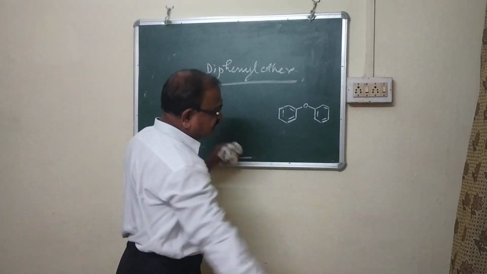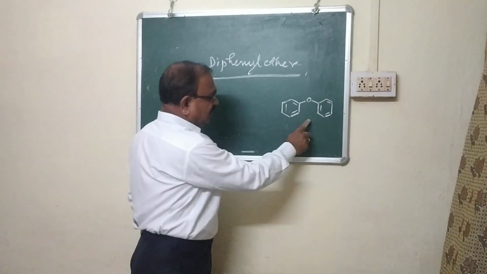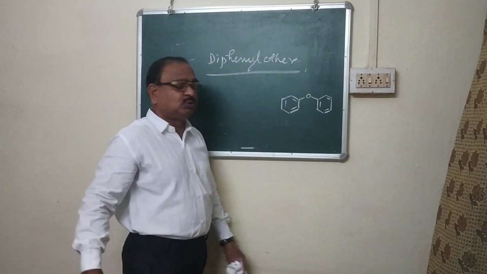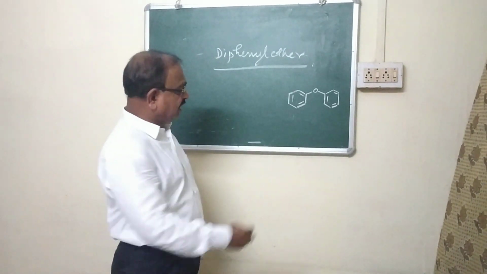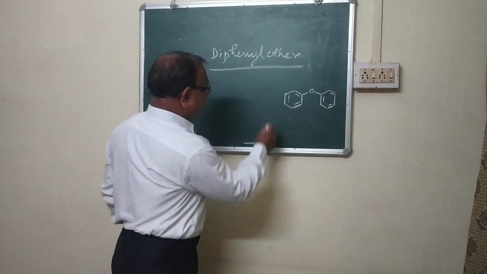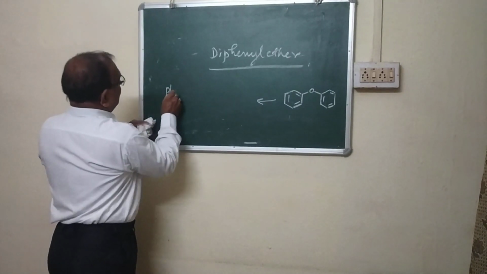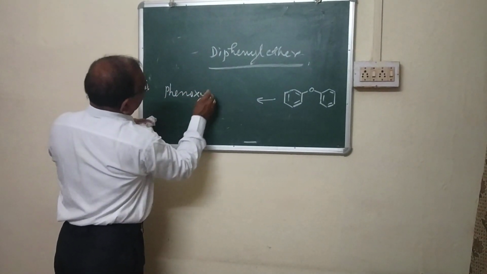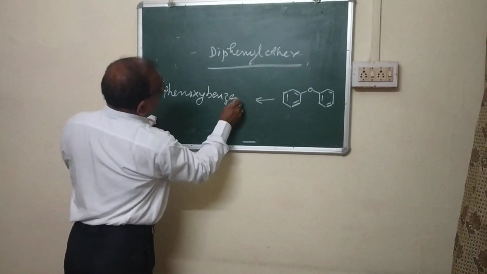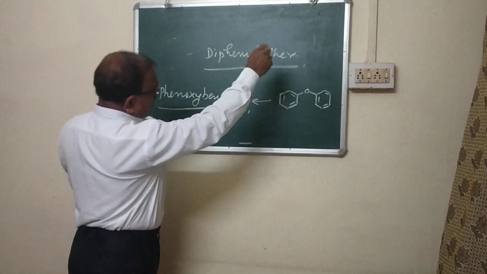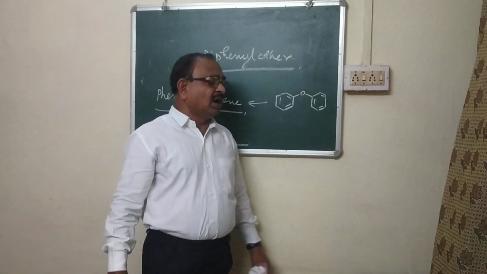But what is the IUPAC name? One of the phenyl groups along with the oxygen forms phenoxy, and the other forms the parent, and this is phenoxybenzene. This is all about the nomenclature.